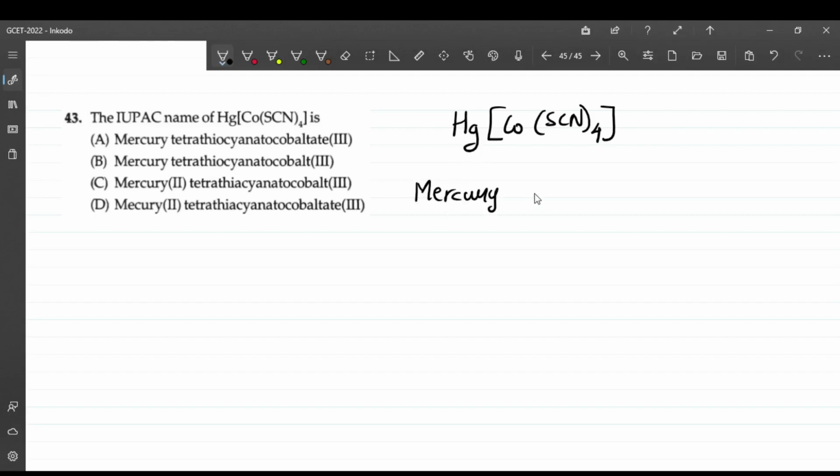What is there in the coordination sphere is thiocyanate, right? And it is tetrathiocyanato. Why 4? So tetra-thiocyanato. Why the ending -o? Because thiocyanate is a negative ligand. And next is cobaltate. Cobaltate because this coordination sphere is itself a negative coordination sphere. This coordination sphere is negative and this is positive. The counter ion is positive over here. So cobaltate. That's why cobaltate.